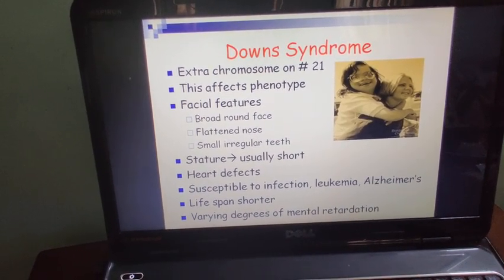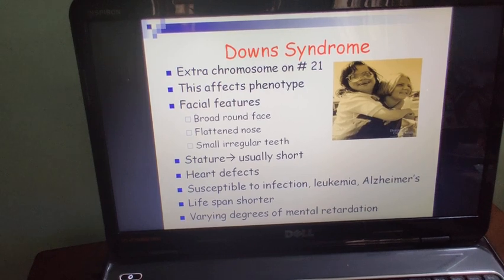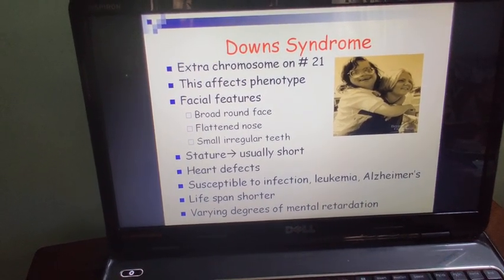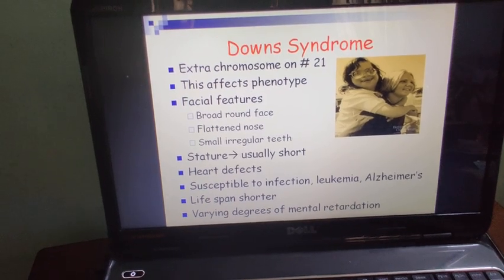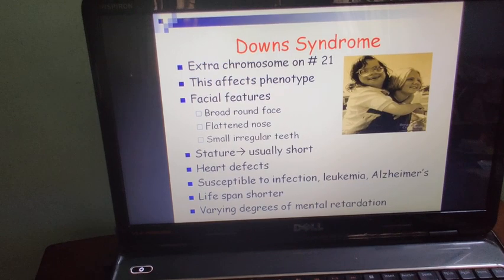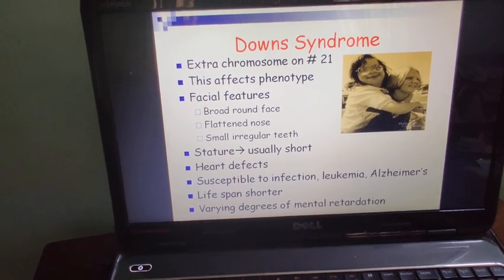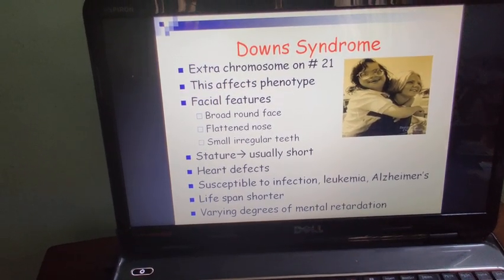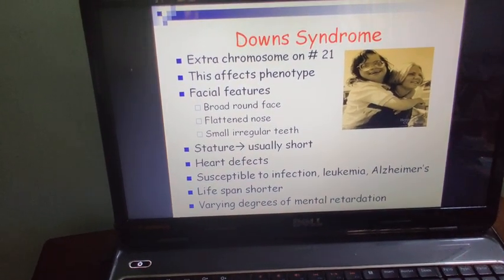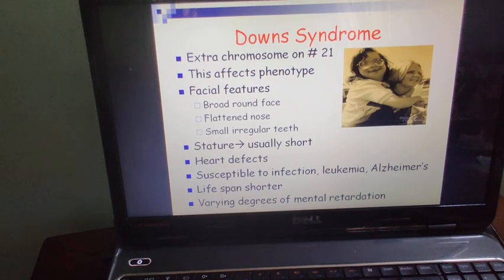Facial features are a broad and round face, flattened nose, small irregular teeth, and the stature of the body is usually short. There are heart defects or problems in the heart of such children. Lifespan is very short and they show mental retardation also. That is about Down syndrome, which is because of trisomy of chromosome number 21.